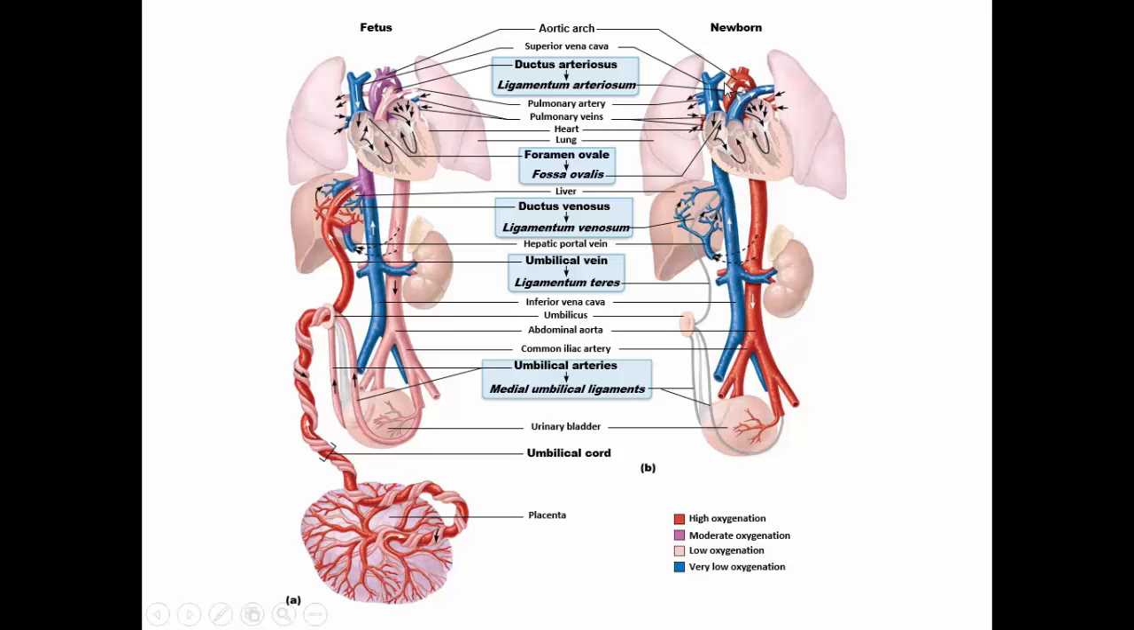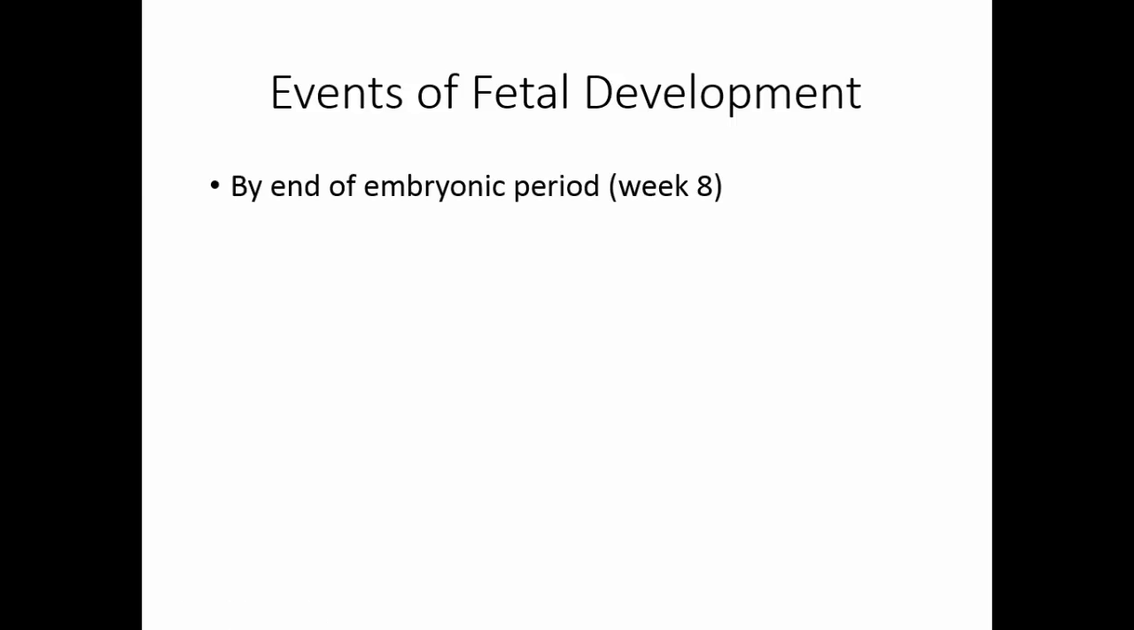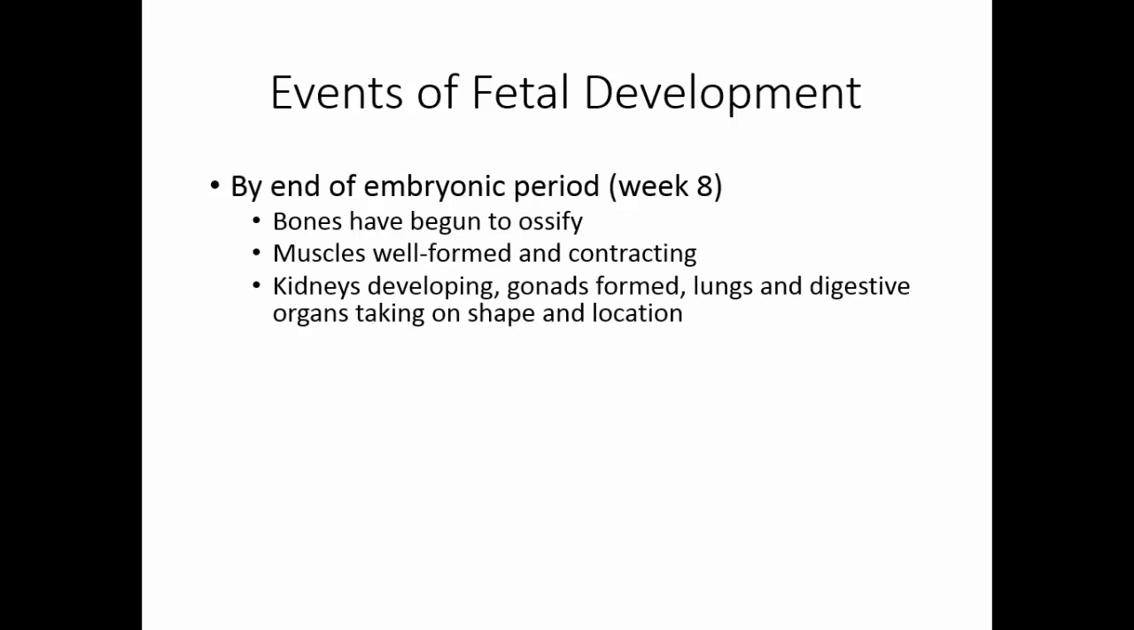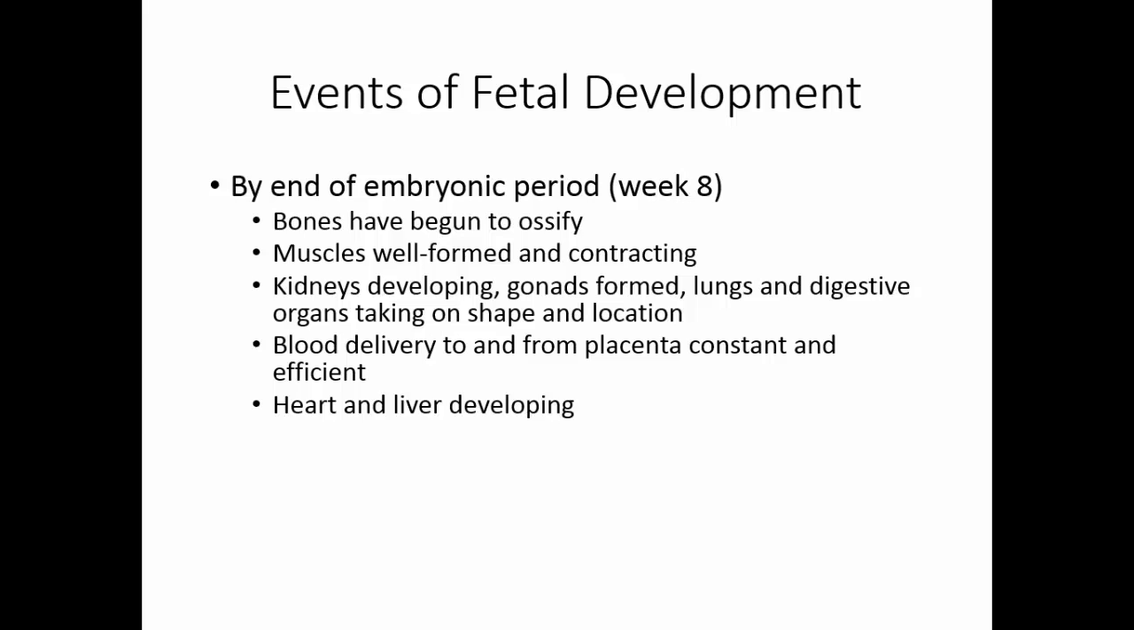At birth, we will have changes in the newborn's circulatory system. All of these internal blood vessels will clamp down immediately, and they become various ligaments that help support the urinary bladder and the liver. By the end of the embryonic period, week 8, the bones have begun to ossify, the muscles are well formed and contracting, the kidneys are developing, the gonads are formed, the lungs and digestive organs are taking on shape and location. Blood delivery to and from the placenta is constant and efficient, and the heart and liver are developing. So we've really laid down all of the major organ structures in the embryonic period.